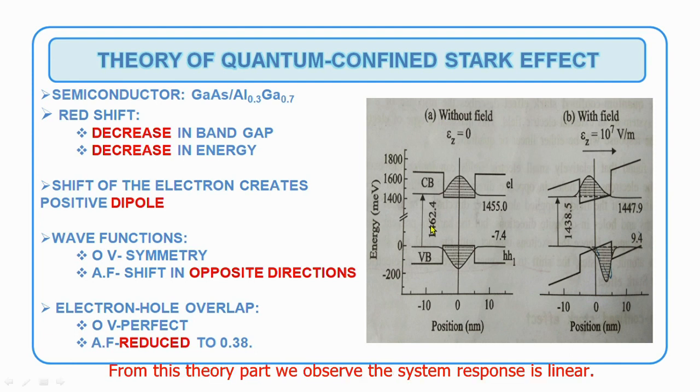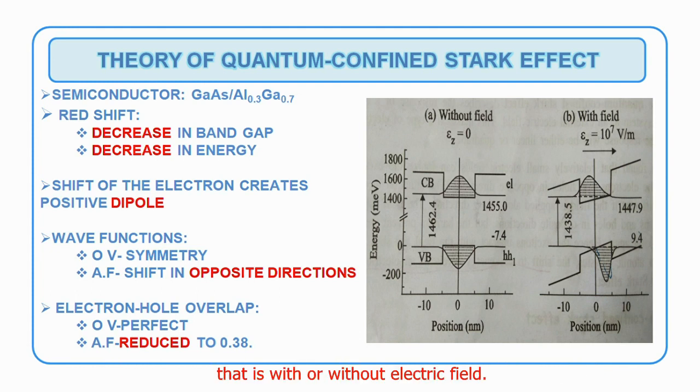From this theory part, we observed the system response is linear. The band gap energy decreased because of the applied field, which is called a redshift. The energy value decreased due to the applied field. The shift of electrons creates a positive dipole. The valence and conduction bands shifted after the applied field. The electron hole overlap was not perfect after the external field. These are the observations from analyzing both images, with and without electric field.